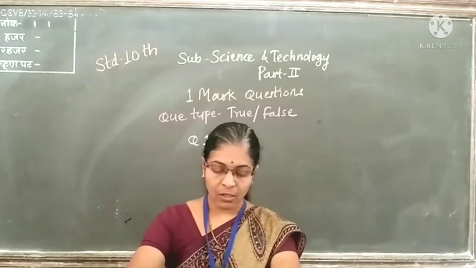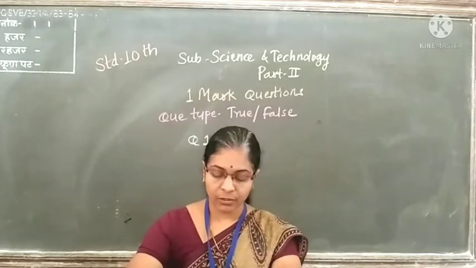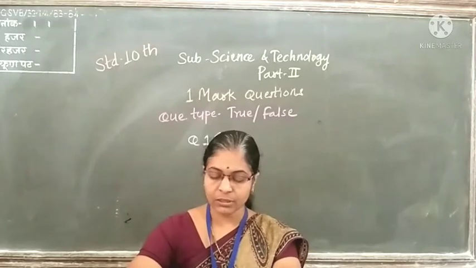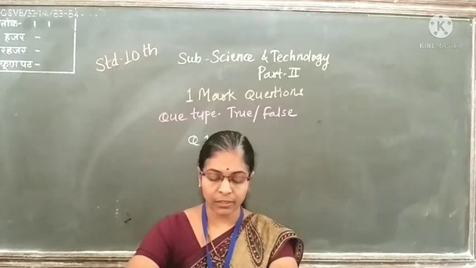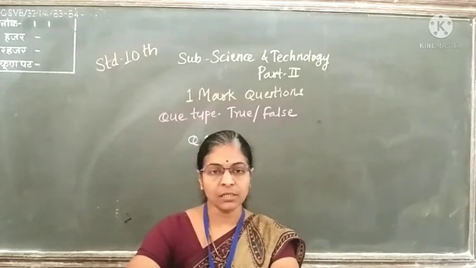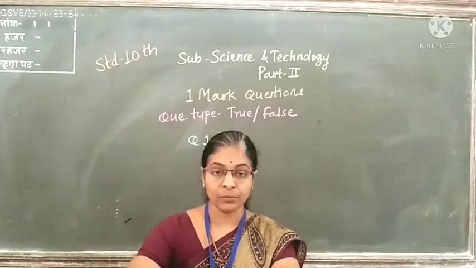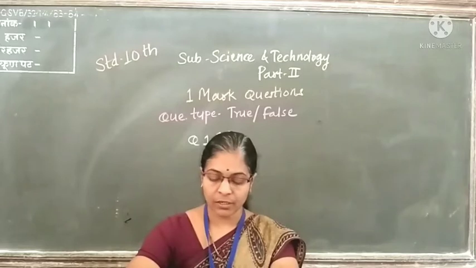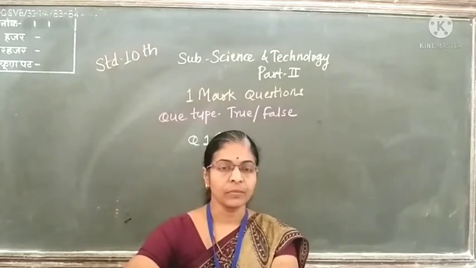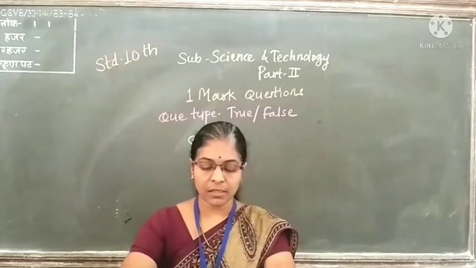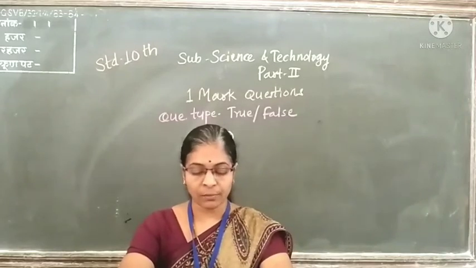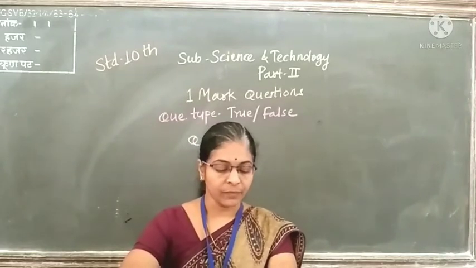Then, flow of nutrients in an ecosystem is unidirectional. So this is a false statement. The flow of nutrients is not unidirectional. Then these are some questions from environmental management.